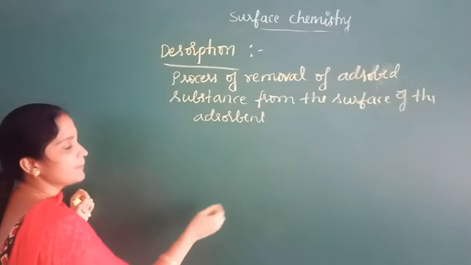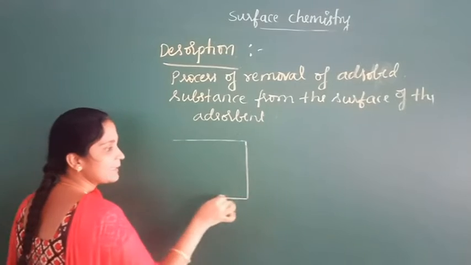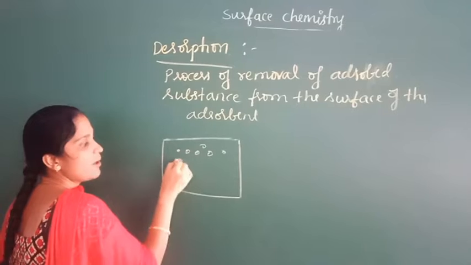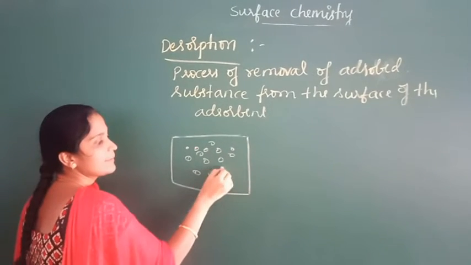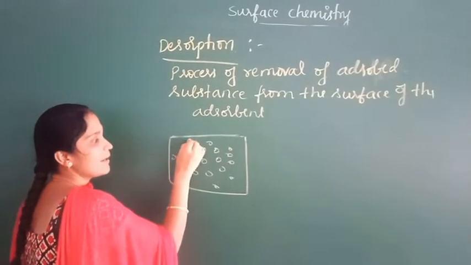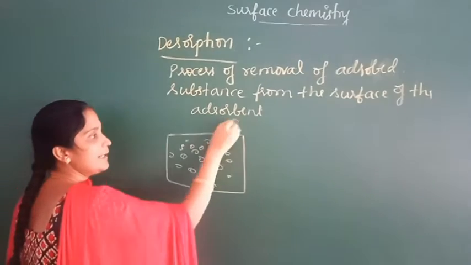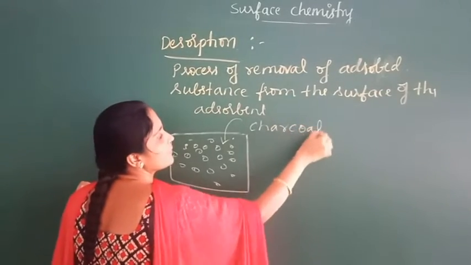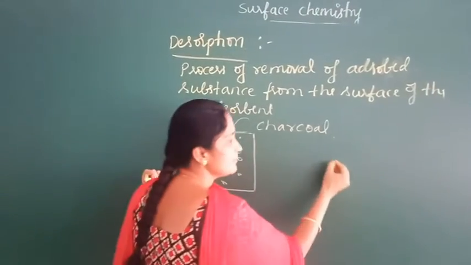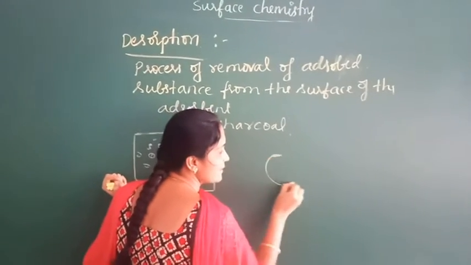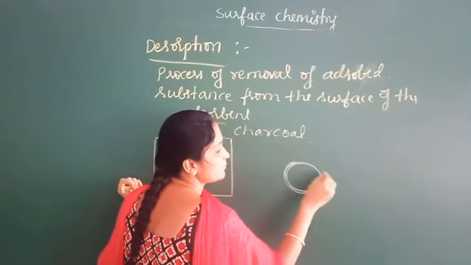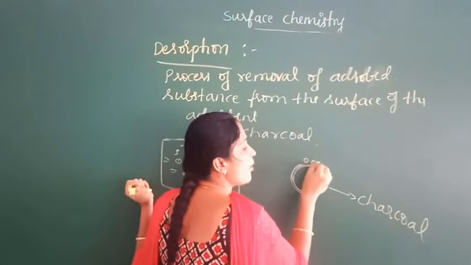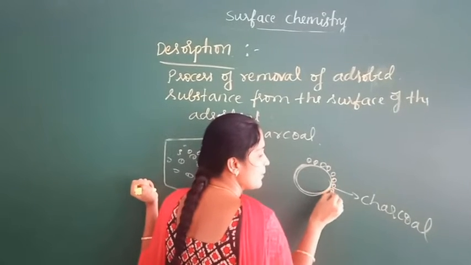For example, take a closed container containing gases like hydrogen, oxygen, sulfur dioxide, etc. If you add powdered charcoal, this charcoal adsorbs gases on its surface.